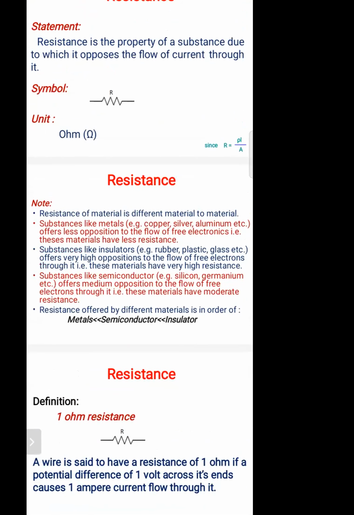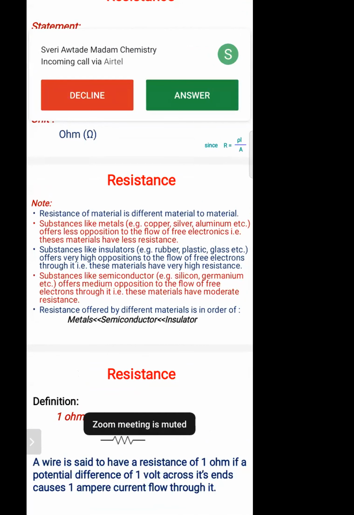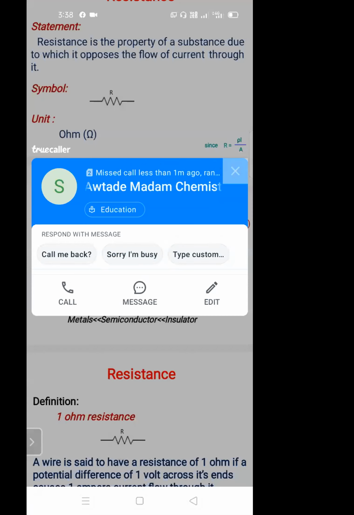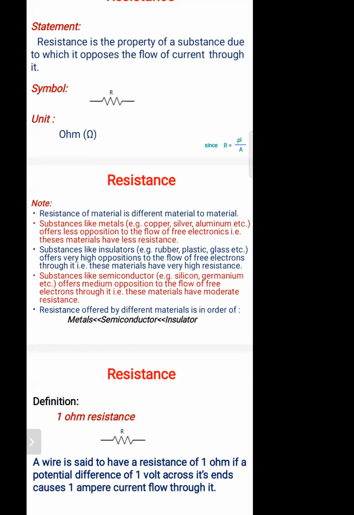Next line, write down note. Note number 1: Resistance of a material is different from material to material. Full point.